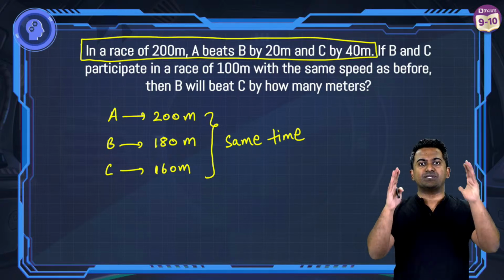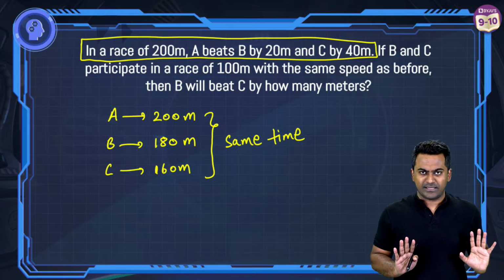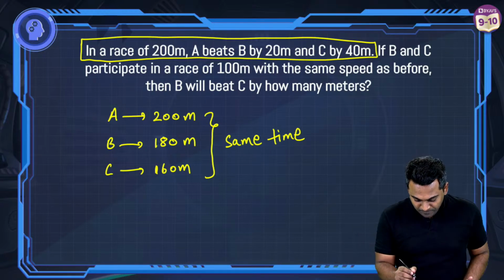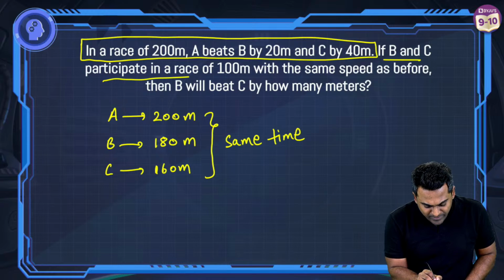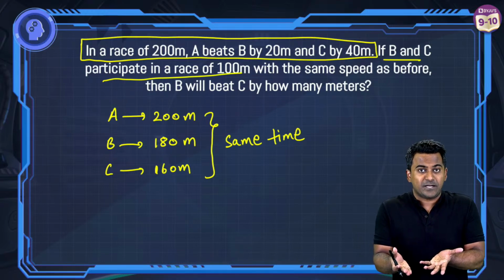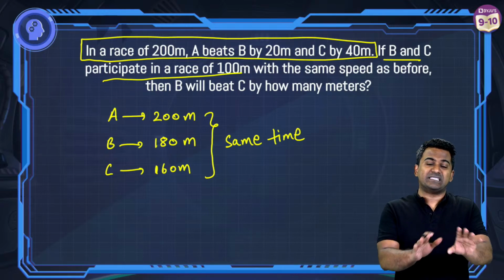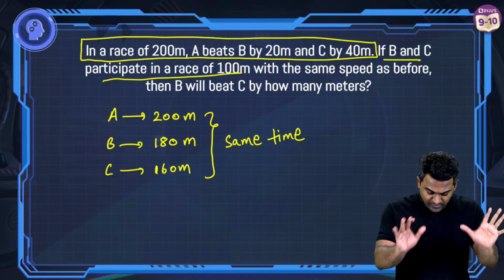Try to visualize a race which is happening. Okay, so we are clear with this. This is simple, right? Good. Now B and C participate in a race. You know for sure that B's speed is more than C's speed. So we know for sure that if B and C are running a race, B is definitely going to win, right? Very good.